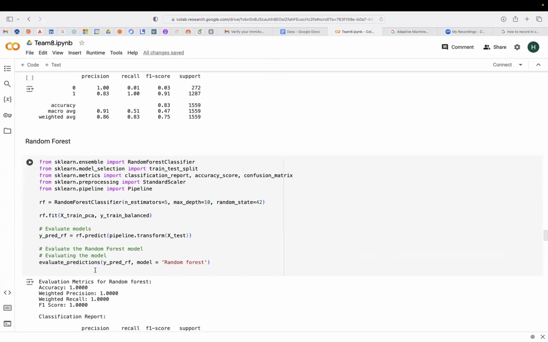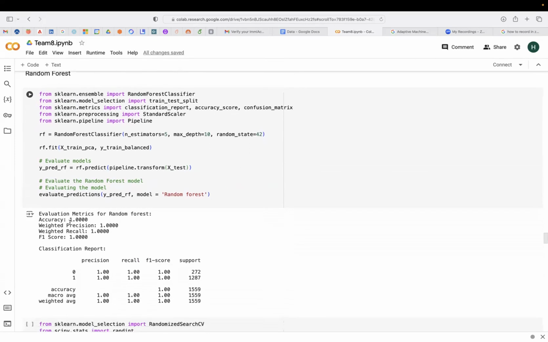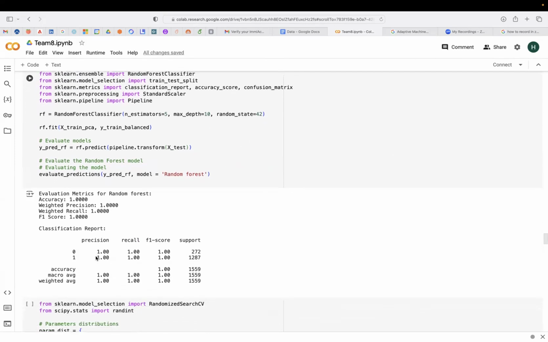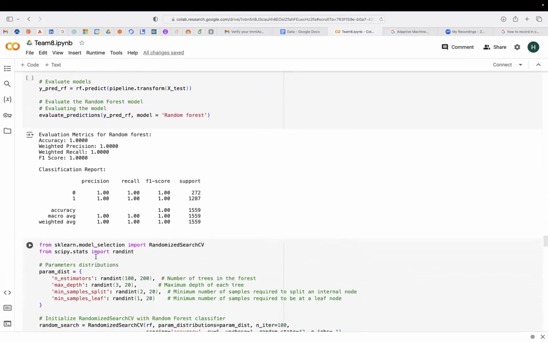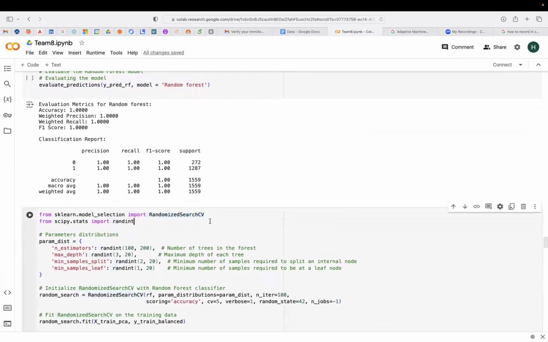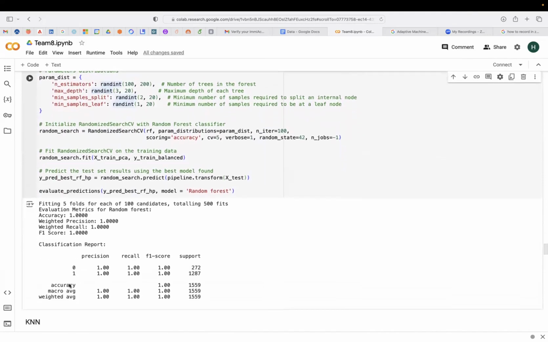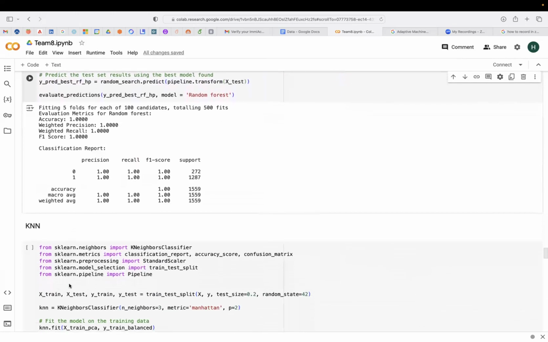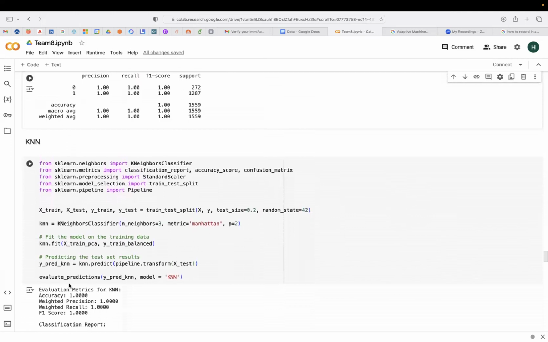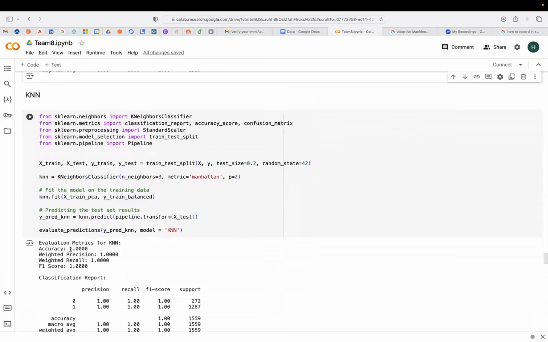Next is our random forest model that has been implemented with a depth of 10 and a random state of 42. Similarly, for random forest also we got 100% accuracy, before performing any hyperparameter tuning, and after performing hyperparameter tuning also we got 100% accuracy in that model for all precision, recall, F1 and accuracy. Following the random forest, for KNN also we got 100% accuracy, and in that also we used a random state of 42.